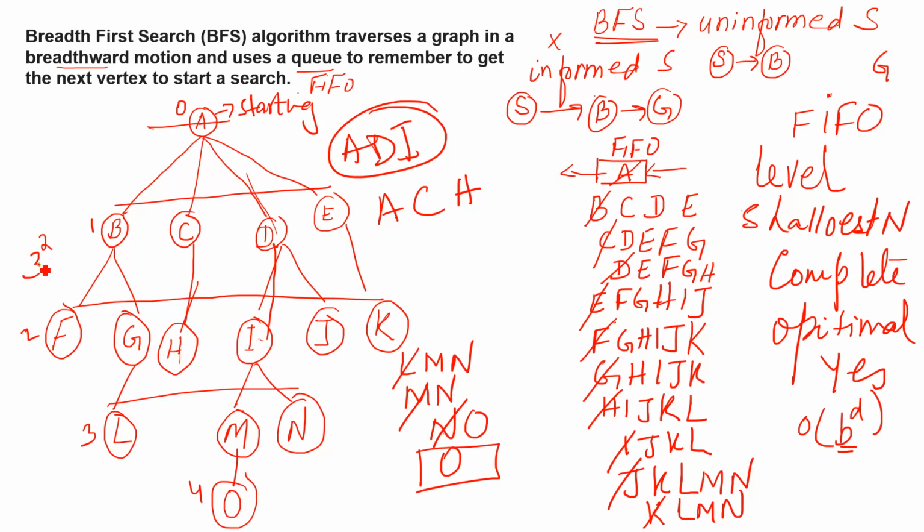It does not mean 3 times 2 equals 6. It means we have 3, 2 times. So multiply 3 by 3, which is equal to 9. It means we will reach H in 9 attempts, not more than 9, right? But maybe 7 or 8, but at most in 9 steps we will reach here, right? So this is the time complexity of BFS.